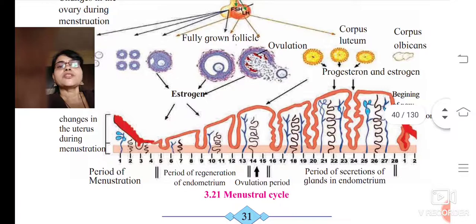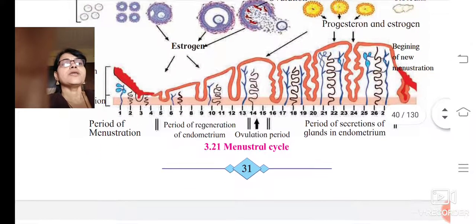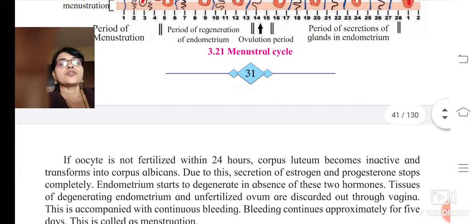Below, the menstrual cycle is given, changes in the uterus during menstruation, okay. The period of menstruation is given, okay. Then the period of regeneration of the endometrium, the ovulation period, and the period of secretions of glands in the endometrium. So, this is the beginning of a new menstruation.